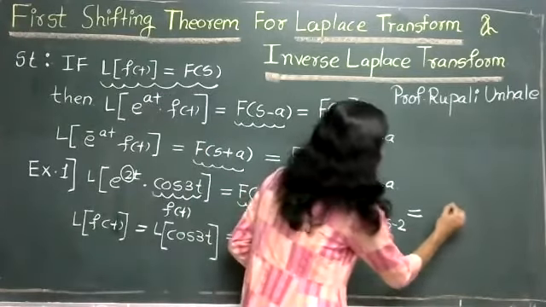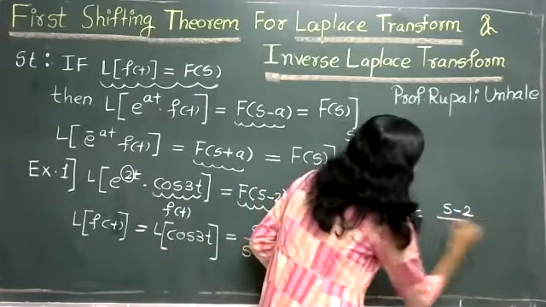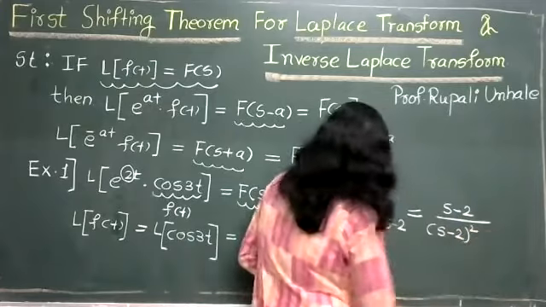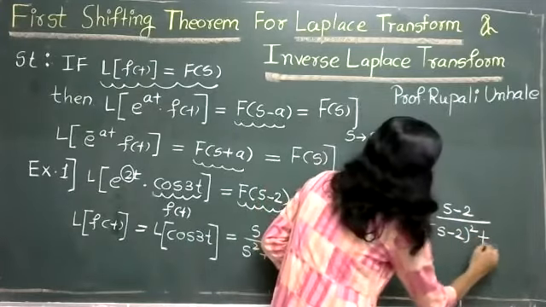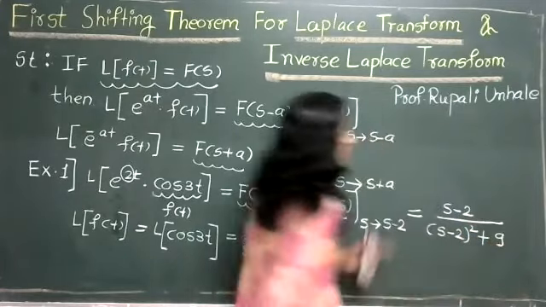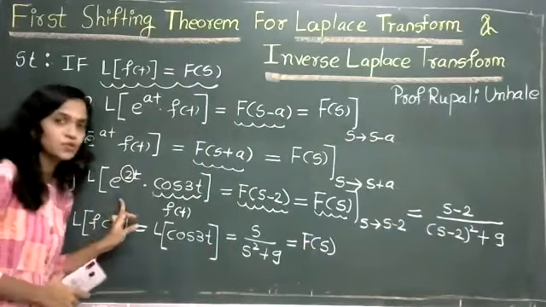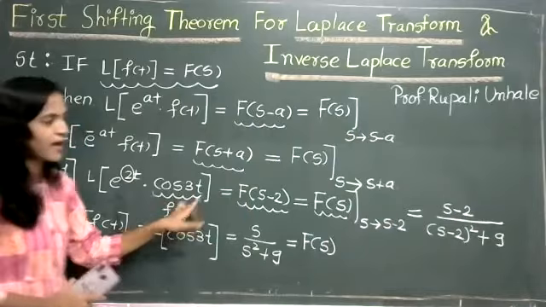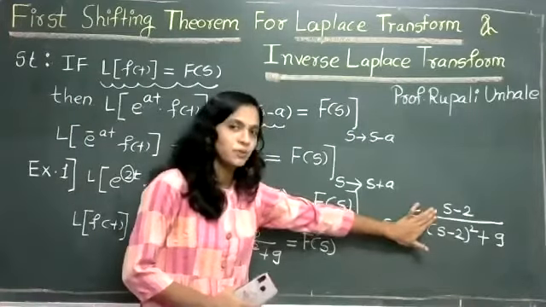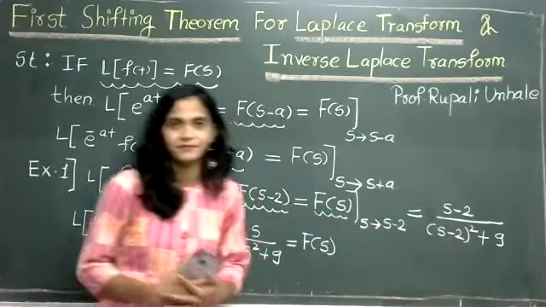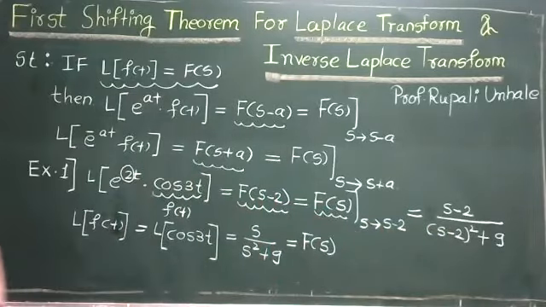So our answer is s minus 2 upon (s minus 2) whole square plus 9. So here we got the Laplace of e raised to 2t into cos 3t as (s minus 2) upon (s minus 2) square plus 9.